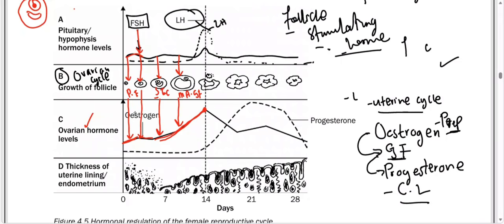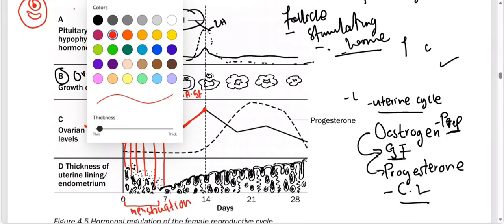Remember, estrogen is a good ovarian hormone that controls puberty in females. The female will go to the periods if she is not pregnant. So from day 1 up to day 7, the level of estrogen is small. She is experiencing the periods, so from day 0 up to day 7 we are experiencing menstruation. This is just the first week of the menstrual cycle that we need to understand.